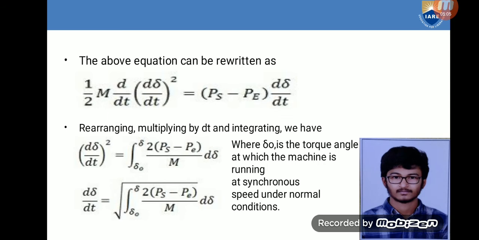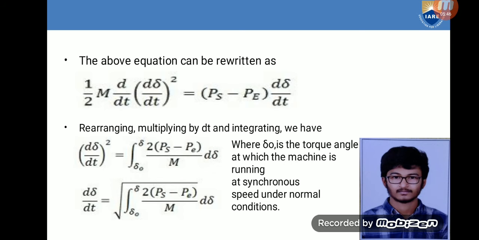To put d delta by dt equal to 0, we have to consider the equation on the RHS, that is the square root of the integration from delta naught to delta 2 of (Ps minus Pe) by M d delta. Here we know that M is angular momentum, which is a constant, so we can take it out. And to get the stability of a system, the integration from delta naught to delta of (Ps minus Pe) d delta should be equal to 0,